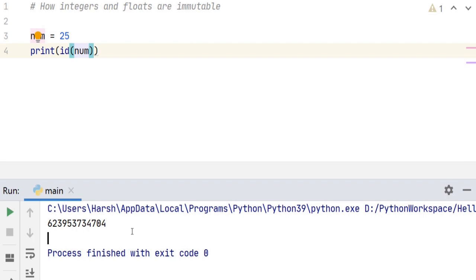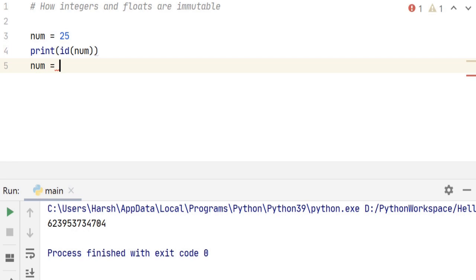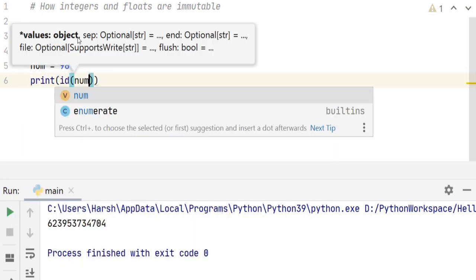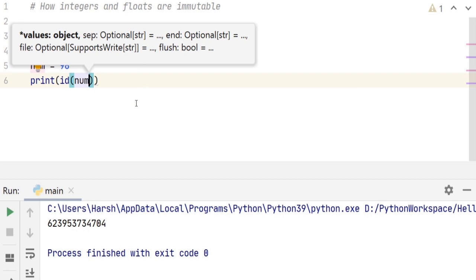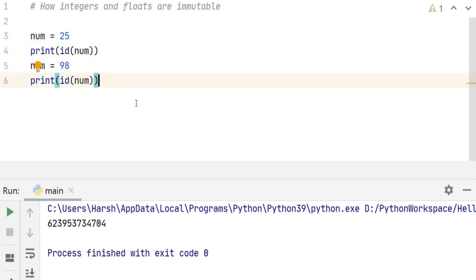If by any chance the value of this variable changes in a program, so let's say now our num becomes 98, then the num variable now points to the value 98. So let's go ahead and print out the memory address of this same num variable and let's run it.